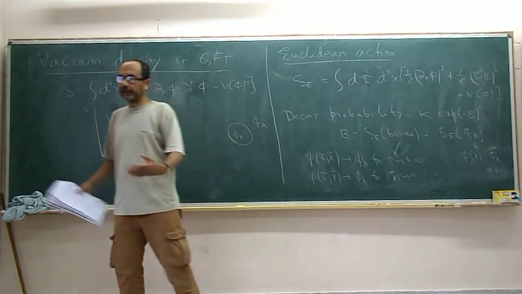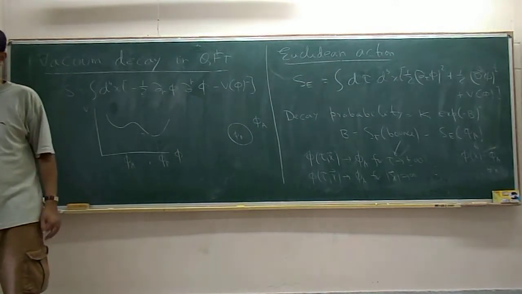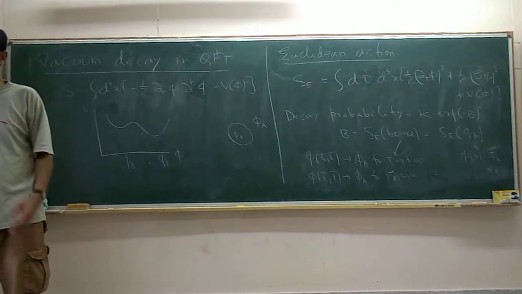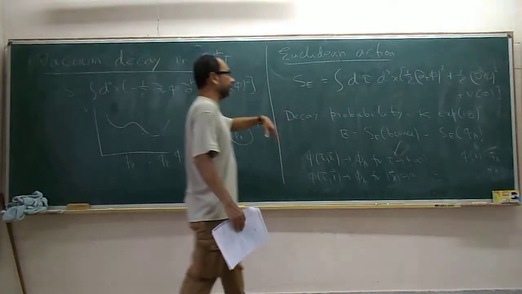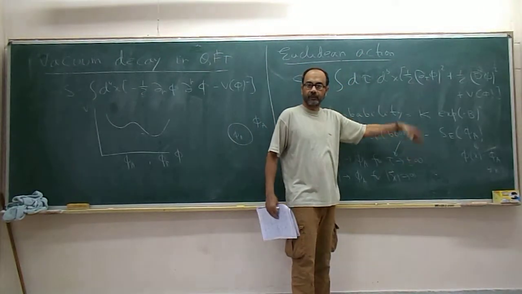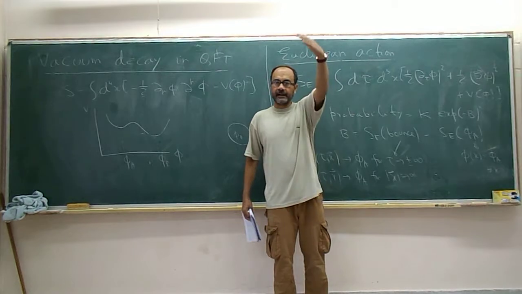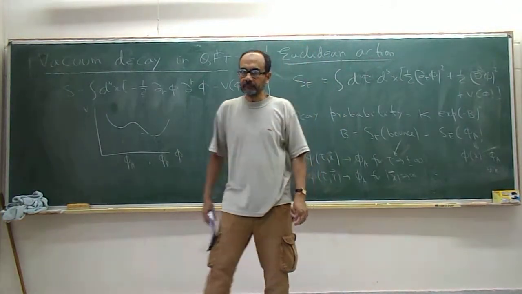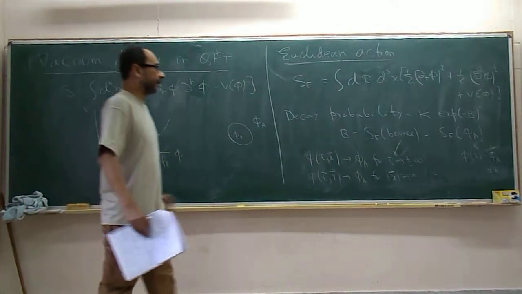For one dimension, of course, it is trivial. You can just multiply it. In 3 dimensions, you will see that it is useful to think of it this way. Because now we don't have to worry about the limits of integration, you just integrate over the whole Euclidean space-time volume. Otherwise, you integrate only over half of it, positive tau, and then multiply by a factor of 2. So the bounce solution will be invariant under tau going to minus tau.